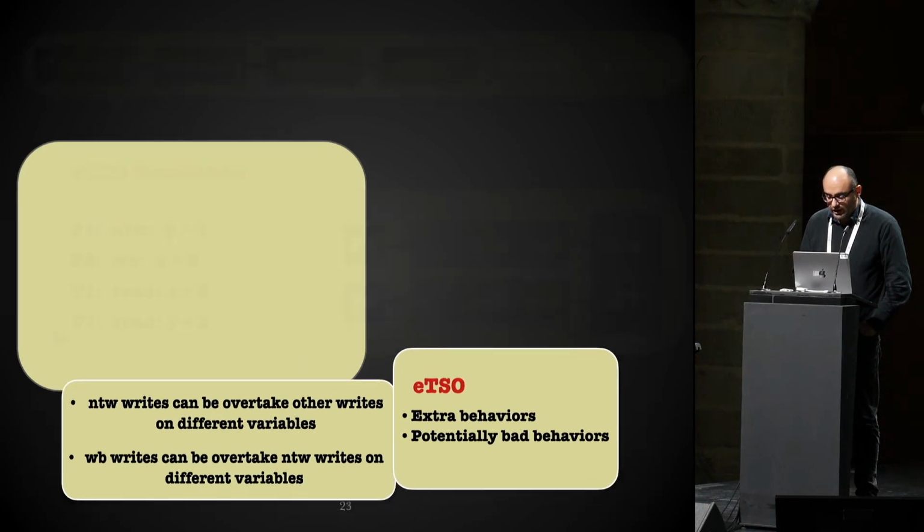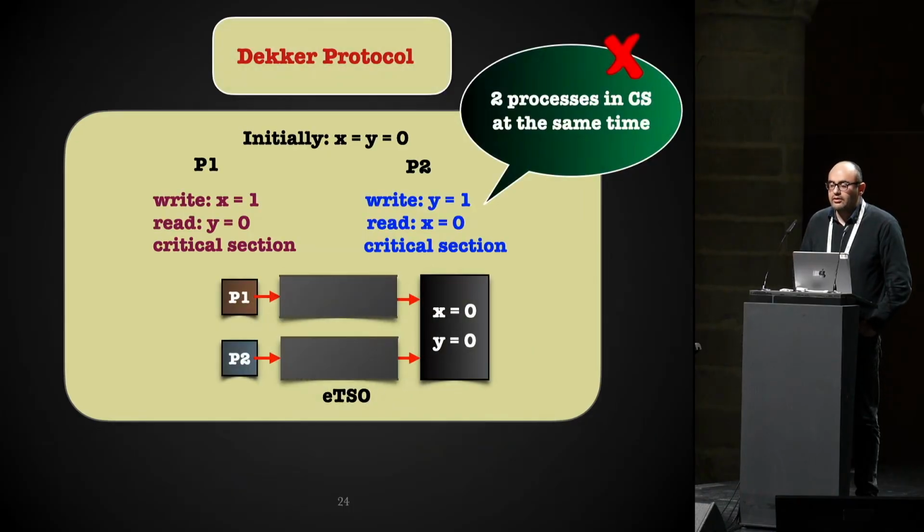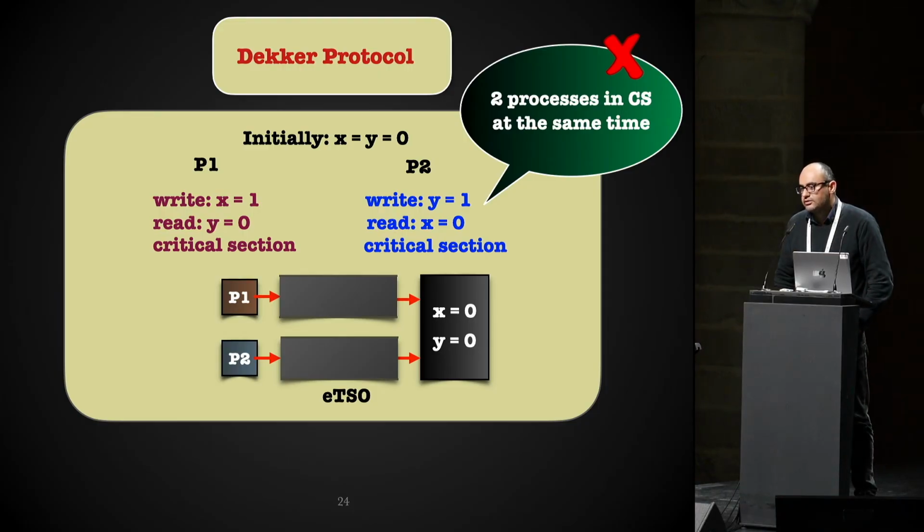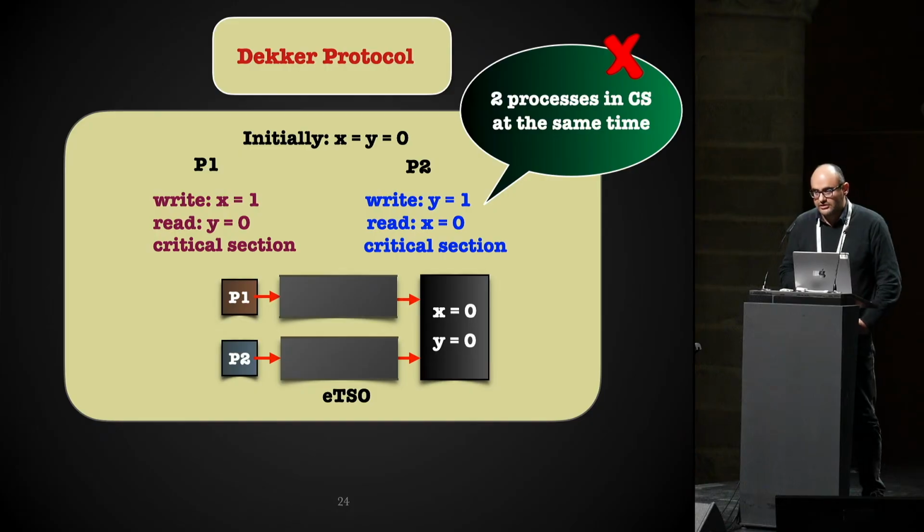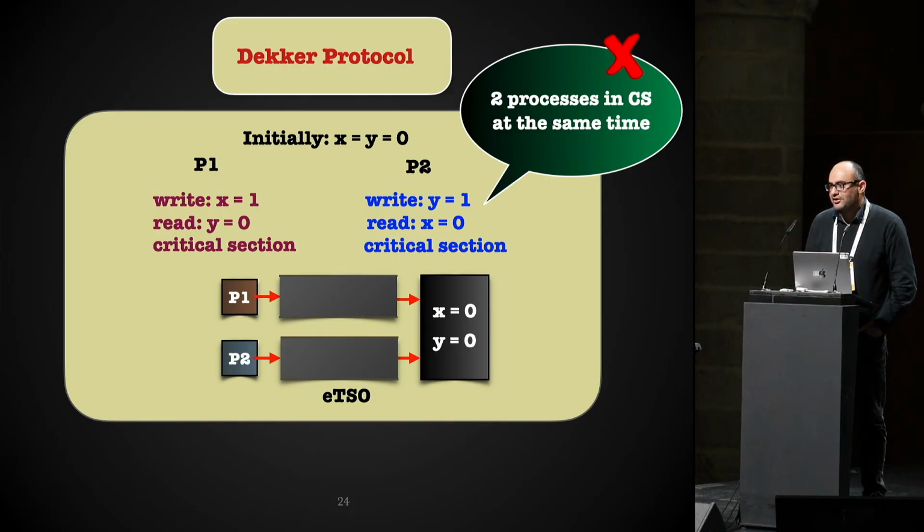For example, if you run Dekker's protocol on TSO or extended TSO, the mutual exclusion property will not be satisfied, and you can end up with two processes or two threads running their critical section at the same time. I don't have time to go through this example, but believe me, this could happen.